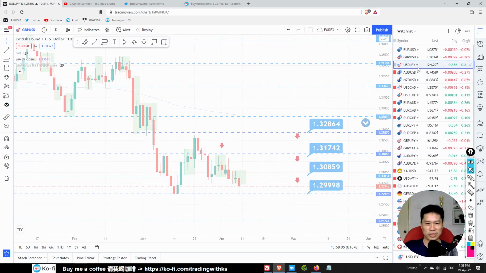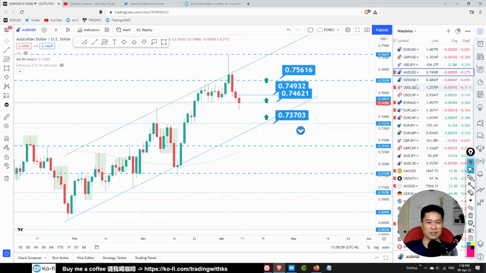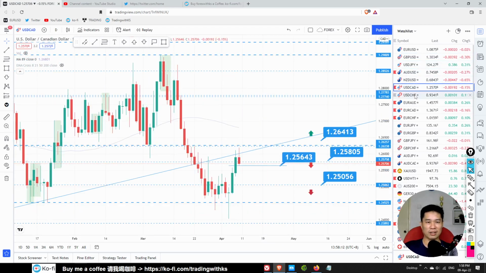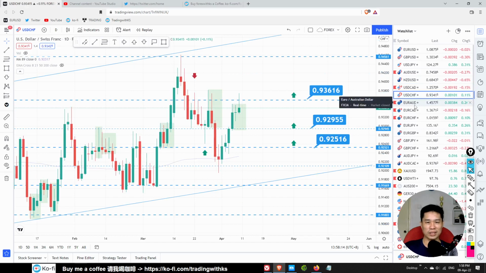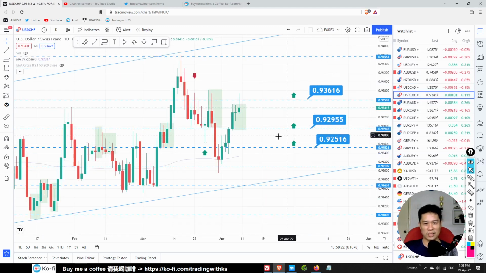Let me show you a few more trades that I made. A lot of these arrows I deleted because I don't want them to clutter my analysis. So, a pin bar, no brainer. A pin bar at support, a pin bar towards this area, so profit. So how difficult is that?